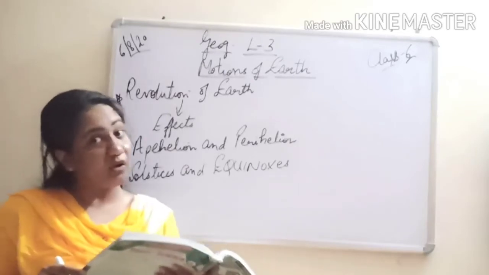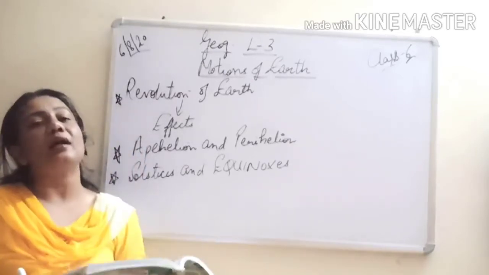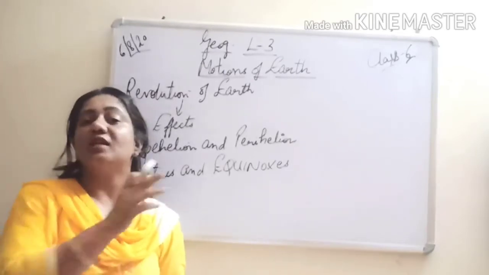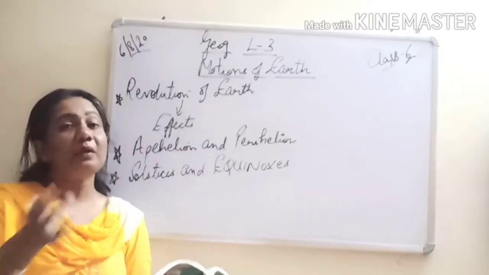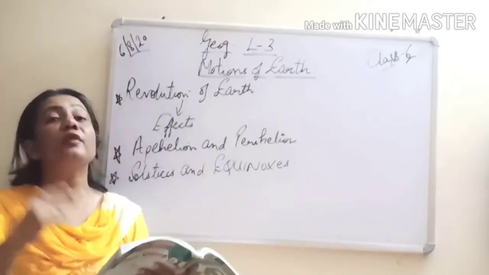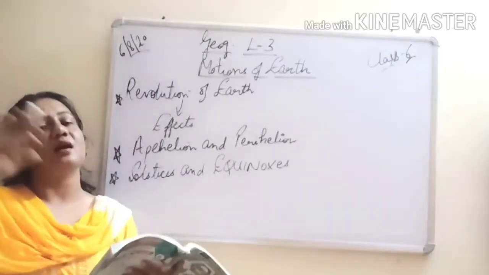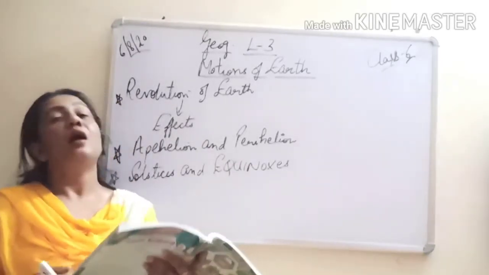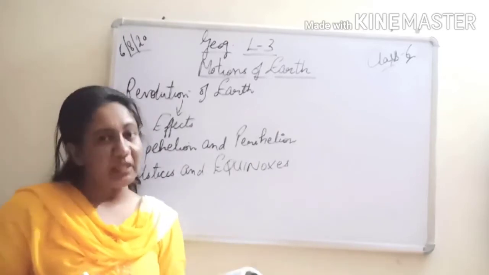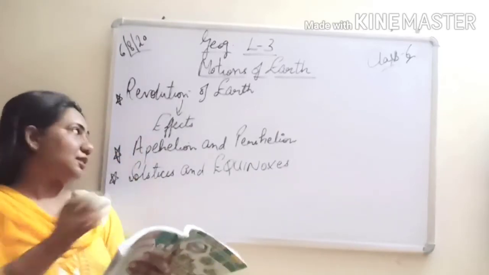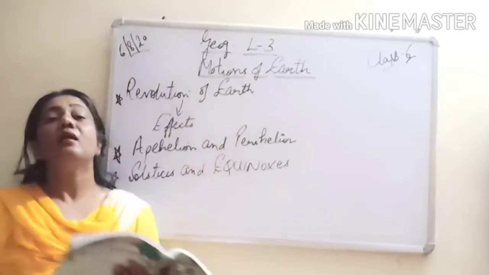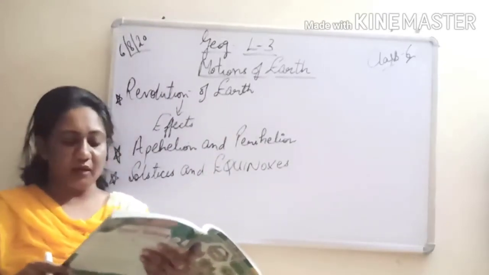And which is the day on which it happens? It is July 4 of every year, just the last month. So 1 month ago it was the position of aphelion, when there was a maximum distance between the sun and the earth, about 151 million kilometers. So this is something about aphelion and perihelion. I hope you have understood.